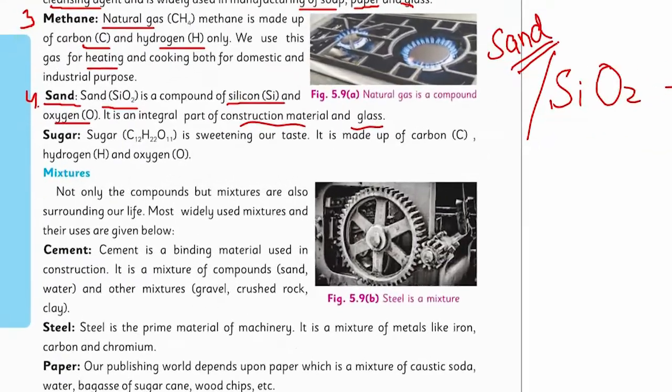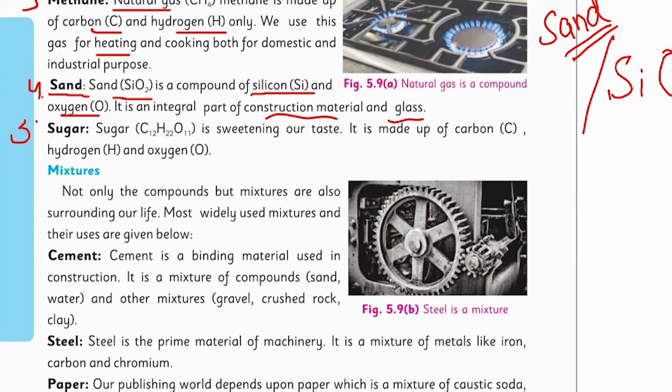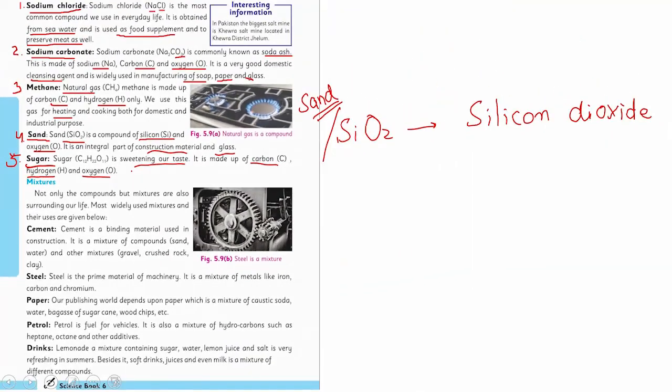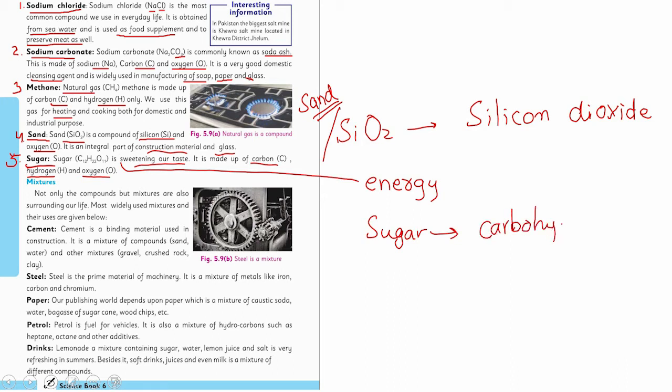together. And another very important compound is sugar. Sugar is a compound of carbon, hydrogen and oxygen. It sweetens our life. Besides sweetening, it gives us energy. How? Because sugar is a carbohydrate. And you know very well that all carbohydrates are famous for providing the body with energy.